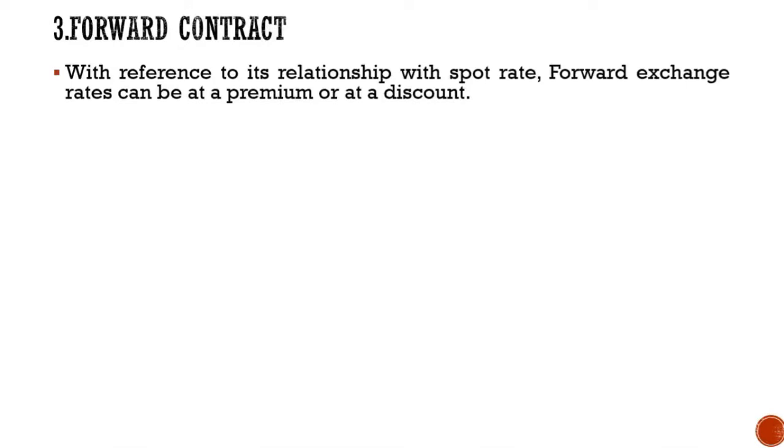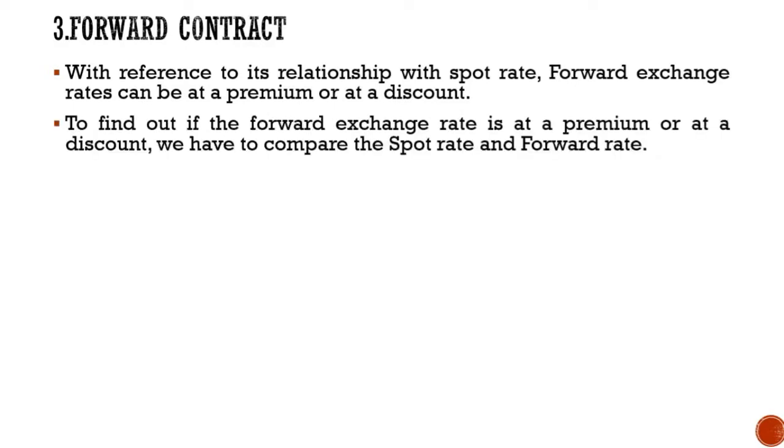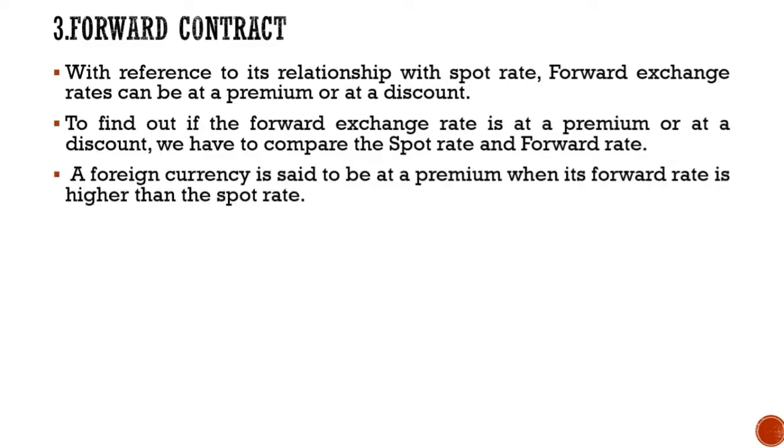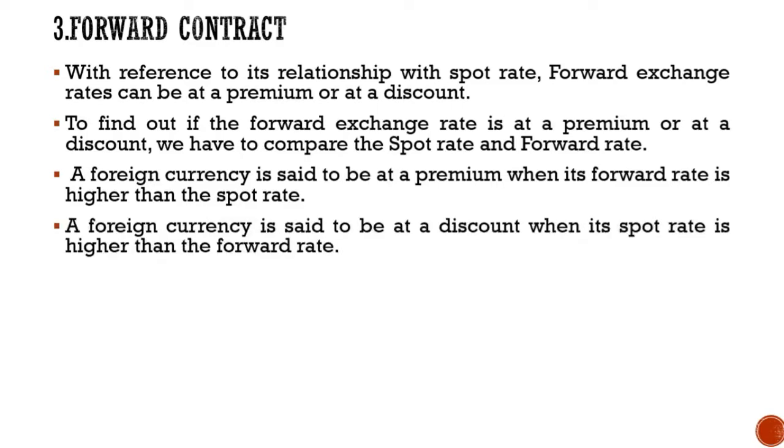Now, with reference to its relationship with the spot rate, forward exchange rates can be at a premium or at a discount. To find out if the forward exchange rate is at a premium or at a discount, we have to compare the spot rate and the forward rate. A foreign currency is said to be at a premium when the forward rate is higher than the spot rate. A foreign currency is said to be at a discount when its spot rate is higher than the forward rate.